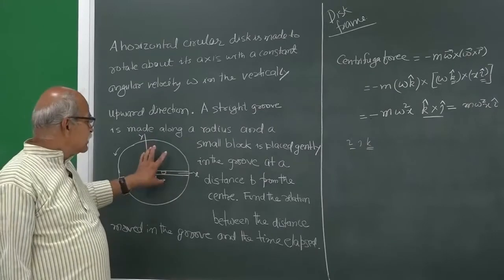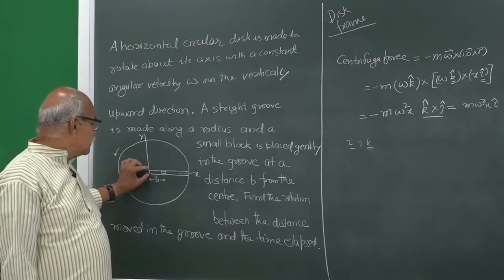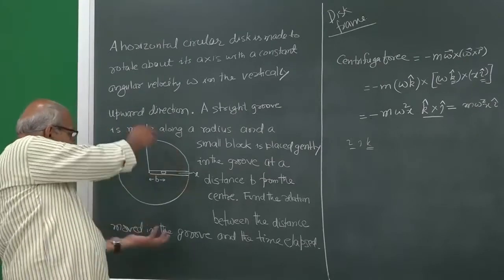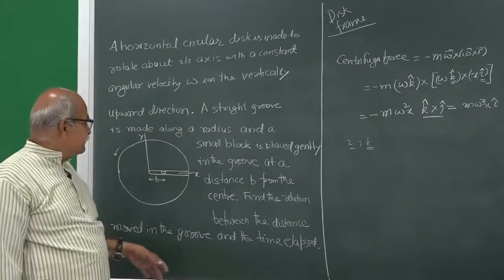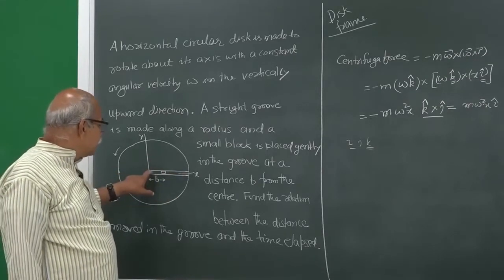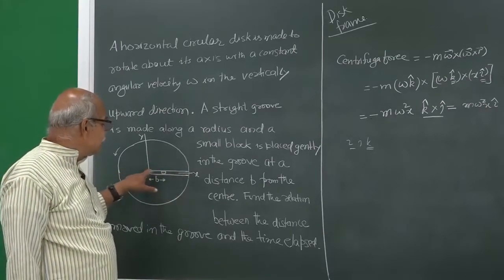We are using the disc frame, and therefore our x axis, y axis, z axis are rotating about the z axis in the inertial frame, but in this disc frame also this particle is moving in the groove. So, velocity is not 0.